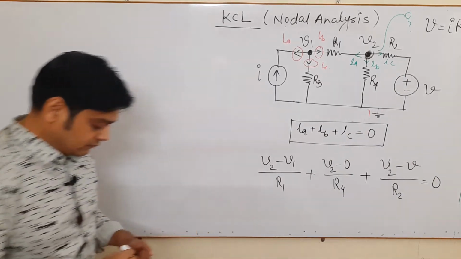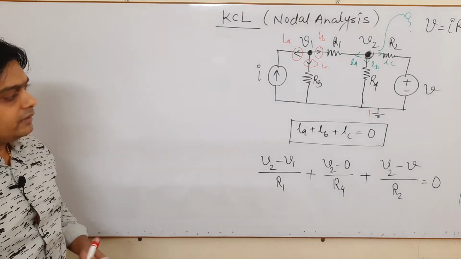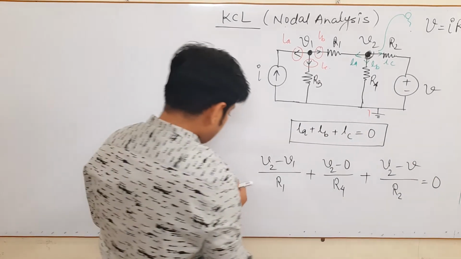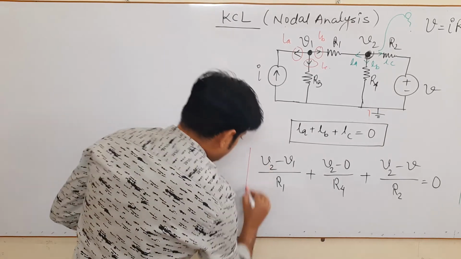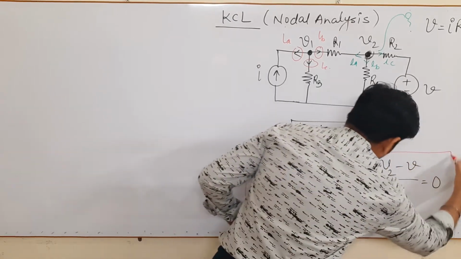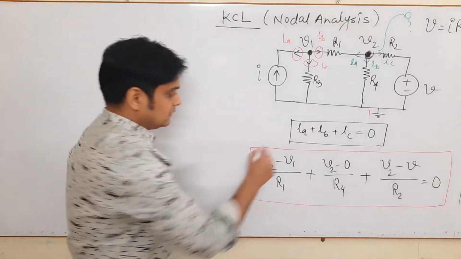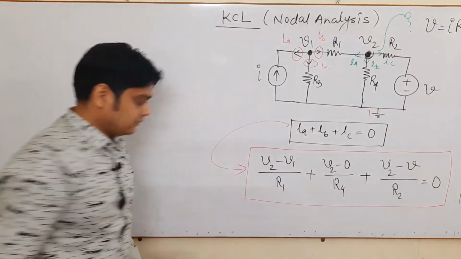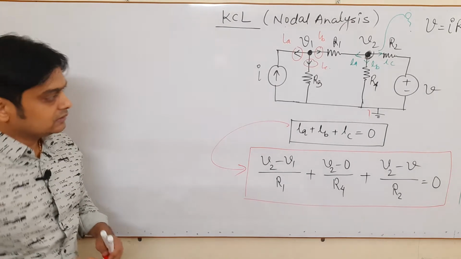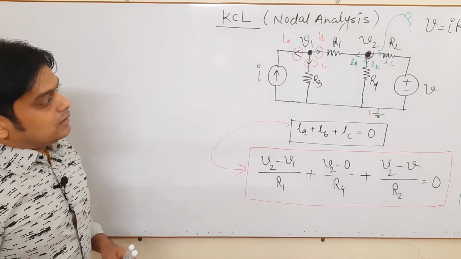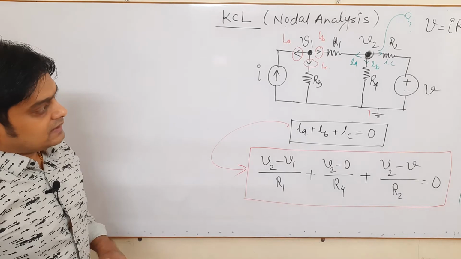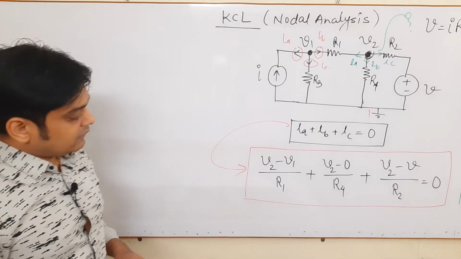Very important equation. And this equation is basically the sum of IA, IB and IC. We have just written this equation: IA plus IB plus IC. IA is V2 minus V1 upon R1.